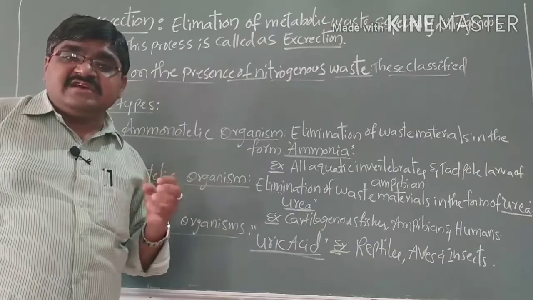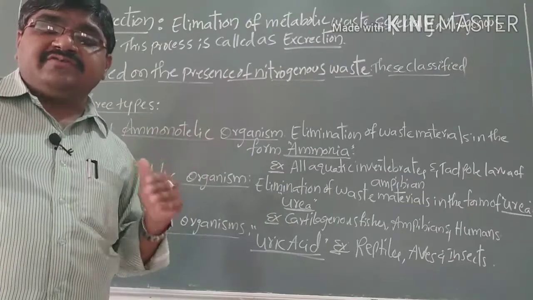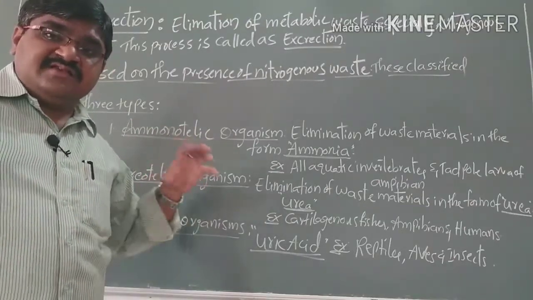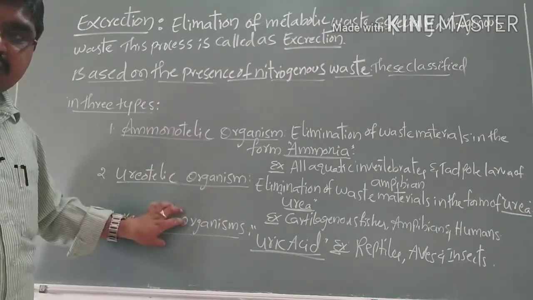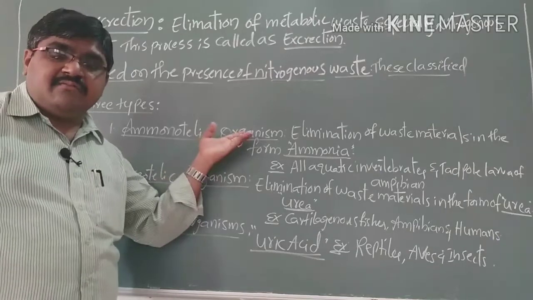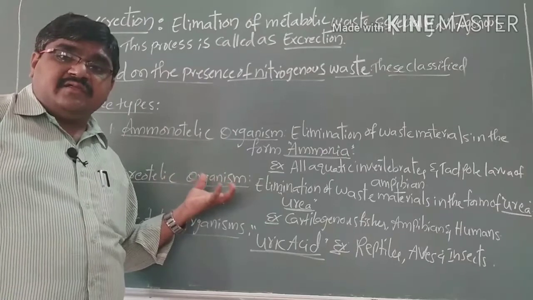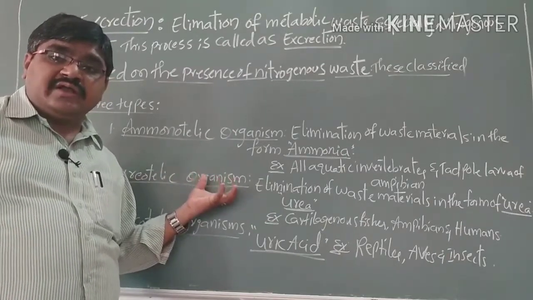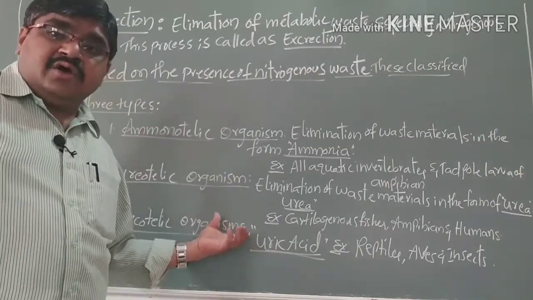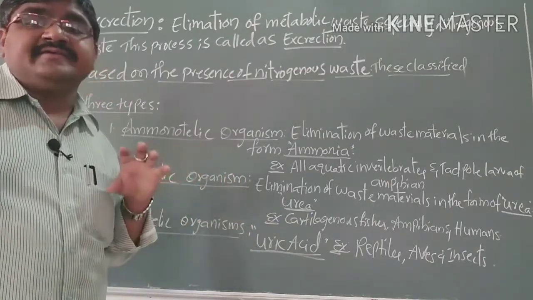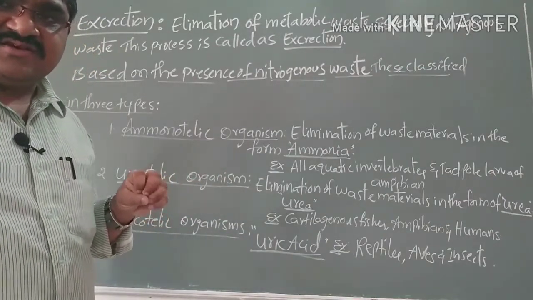So for the toxic nature, we have to eliminate these substances from outside of the body. Based on the nitrogenous waste materials, organisms are classified into three types: ammonotelic, ureotelic and uricotelic. If the main excretory product is ammonia, we call them ammonotelic. If the main excretory product is urea, we call them ureotelic. If the main excretory product is uric acid, we call them uricotelic. So this is the process that takes place in the excretion topic.